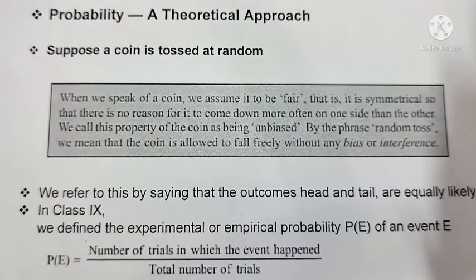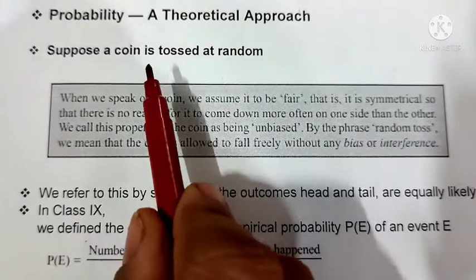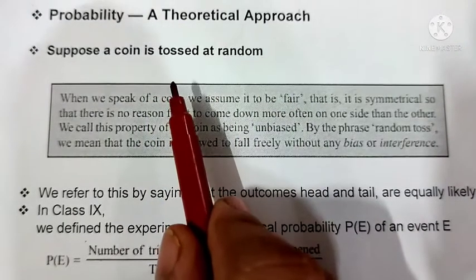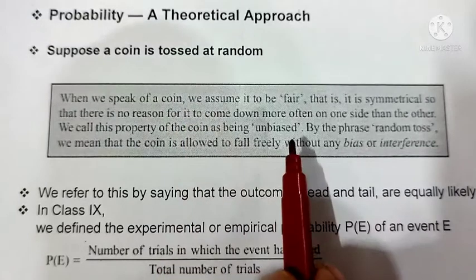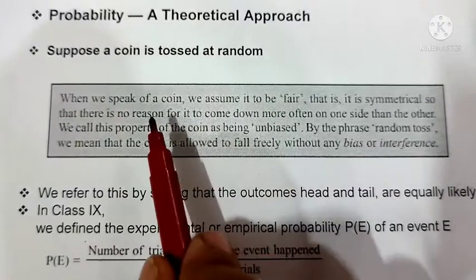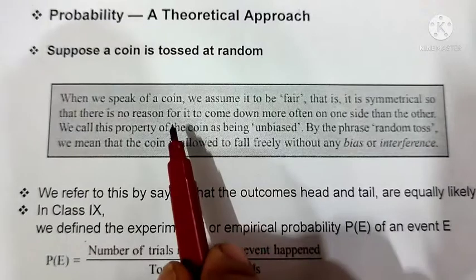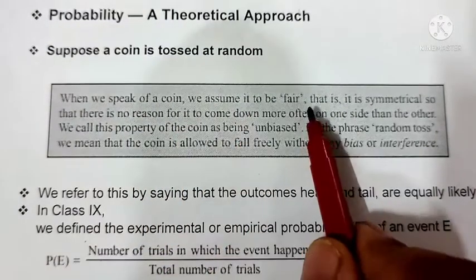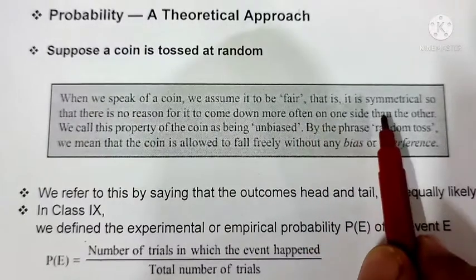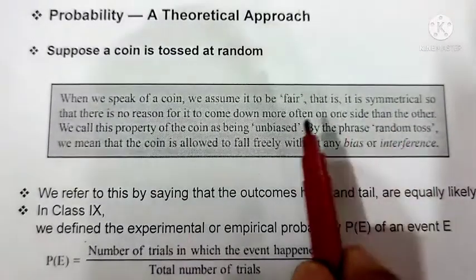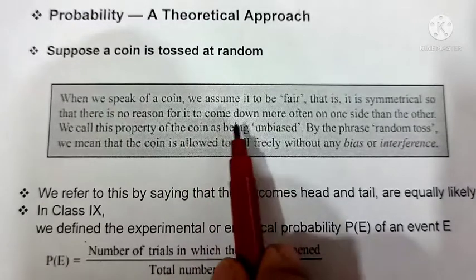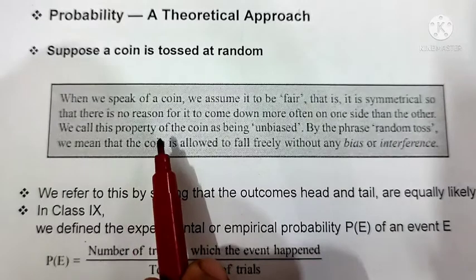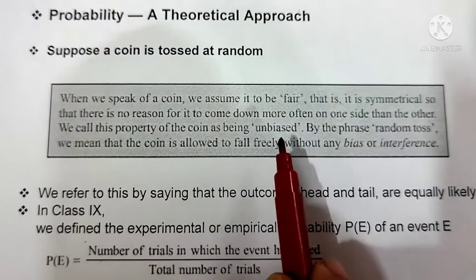What is probability? A theoretical approach. We are taking the same example. A coin is tossed at random. Why do we always use a coin? Because it is considered an unbiased case. What is the meaning of unbiased? Let us see the explanation here. When we speak of a coin, we assume it to be fair, that is, symmetrical. So there is no reason for it to come down more often on one side than the other. We call this property of the coin being unbiased.